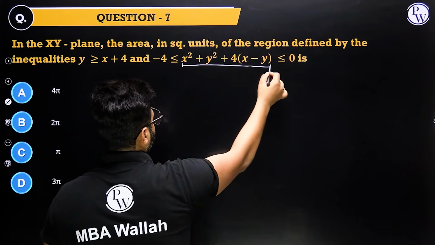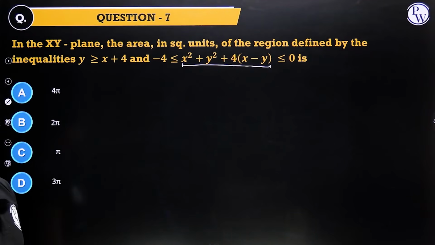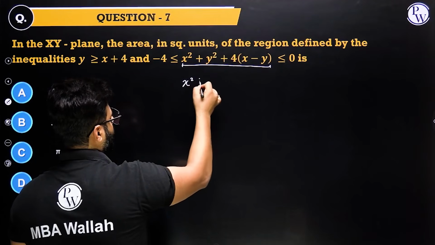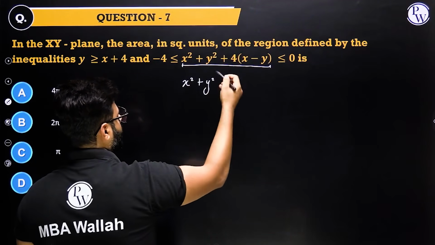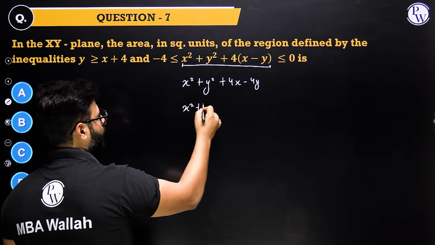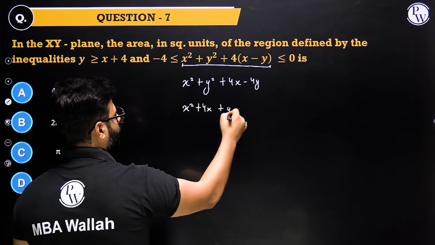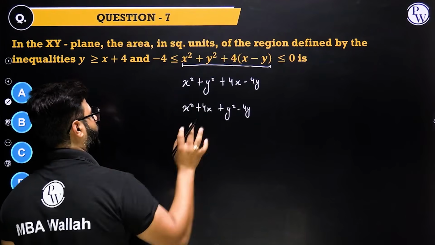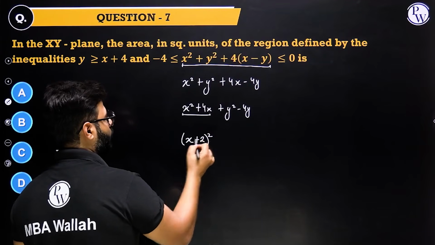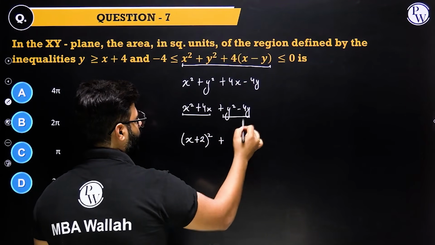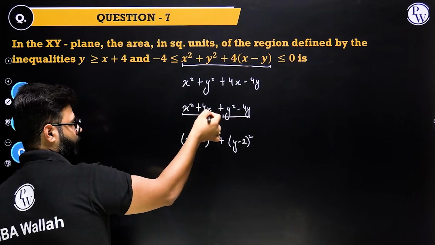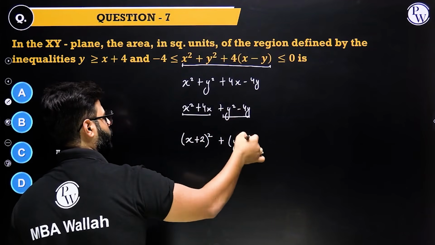I could easily sense that it is an equation of a circle. I need to use the method of completing the square and make this look like an equation of a circle. So what I'm just focusing on right now is this part. I'll take care of the rest later. Plus 4x minus 4y. I clubbed the x terms. I clubbed the terms with the variable y. Fine. Just manipulating it. Now I see that this will ultimately become x plus 2 whole square. I see that this will ultimately become y minus 2 whole square. Right? 4x, half of 4x is 2, so x plus 2 whole square. Half of 4y is 2, so y minus 2 whole square.